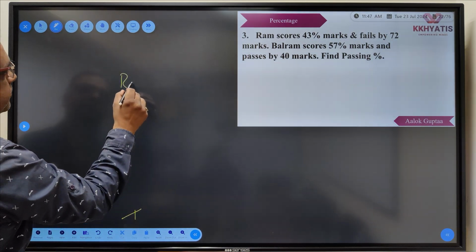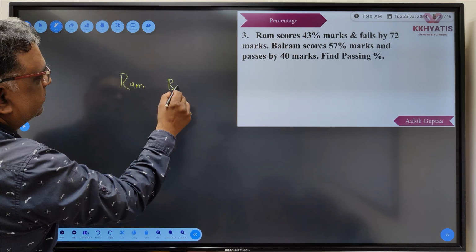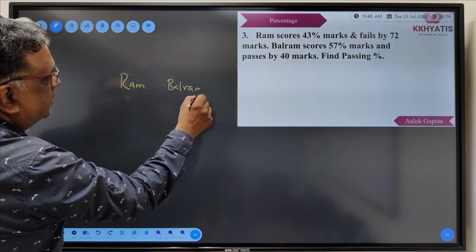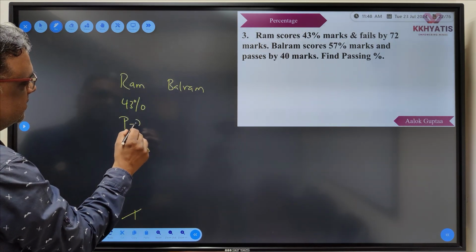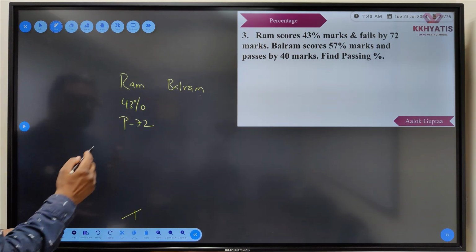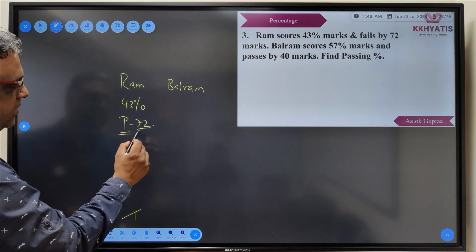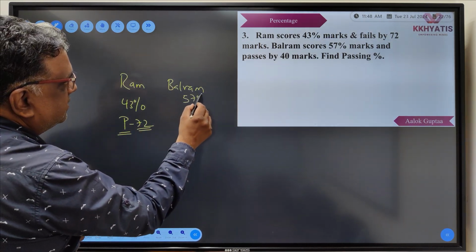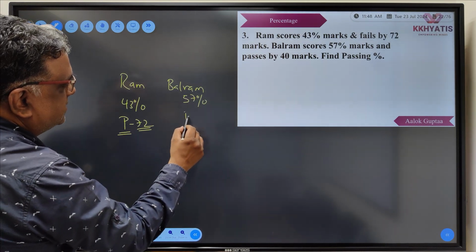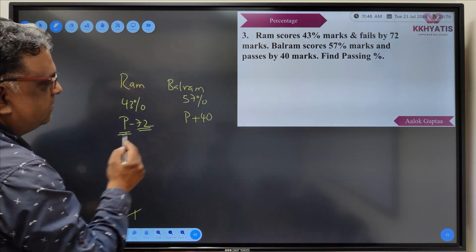So there is Ram, there is Balram. Ram scores 43%. He fails by 72. If passing marks are P, then he got P minus 72. Balram got 57% and he passes, he gets 40 more than passing.